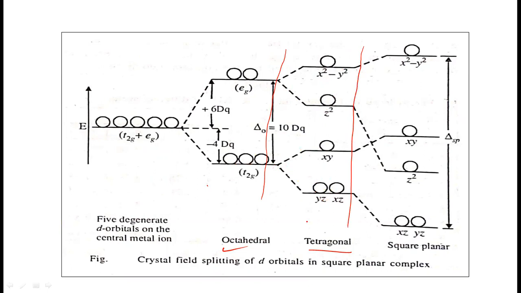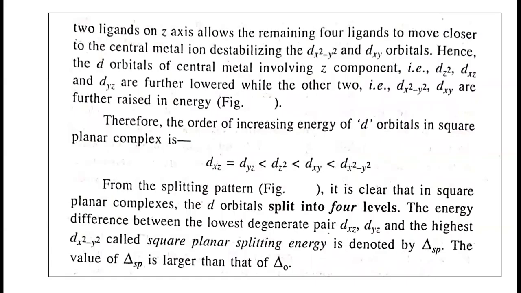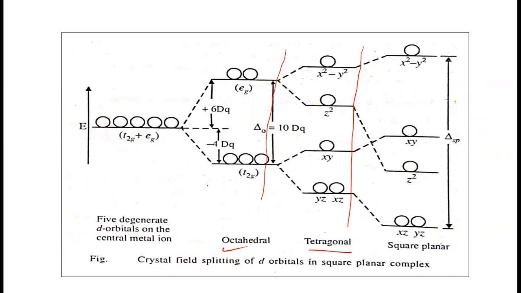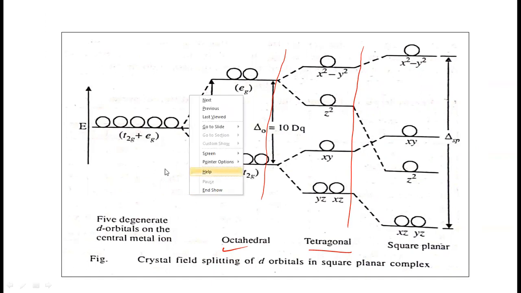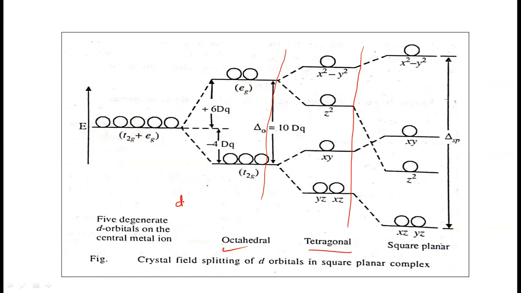Okay, so the degeneracy will be removed here. In this way, the splitting in the tetragonally distorted octahedral complex takes place. So the order of the energy level, you can see here: dxz equal to dyz, or dyz equal to dxz. The order of the energy level will be in this way: dyz equal to dxz. We are talking about only the tetragonally distorted octahedral complex.